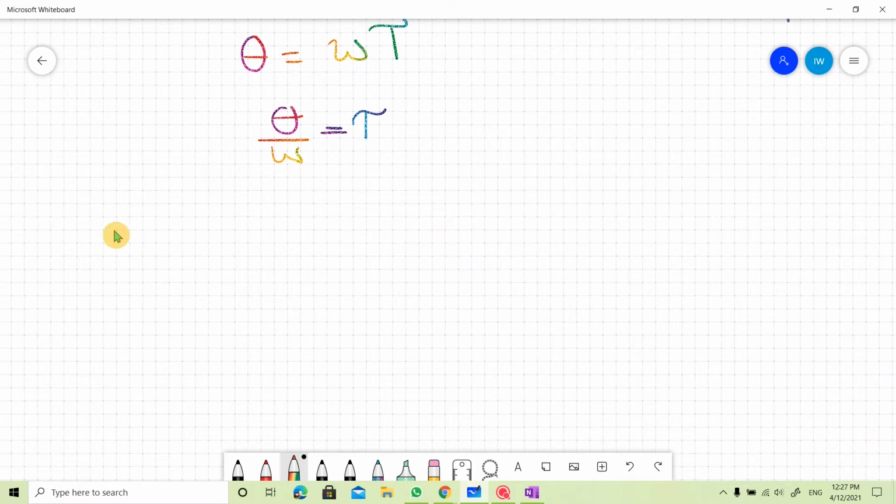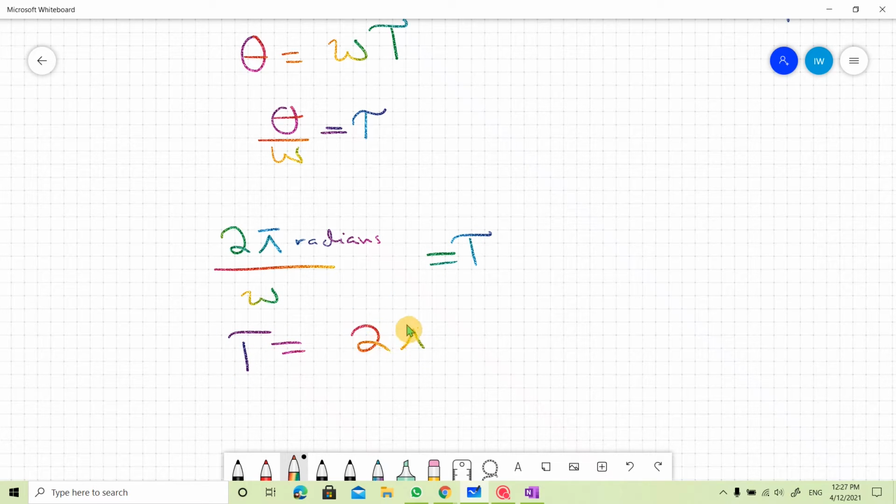For one complete revolution, the angular displacement theta is equal to 2 pi radians. So T is equal to 2 pi over omega. We didn't write radians because it's just a unit.